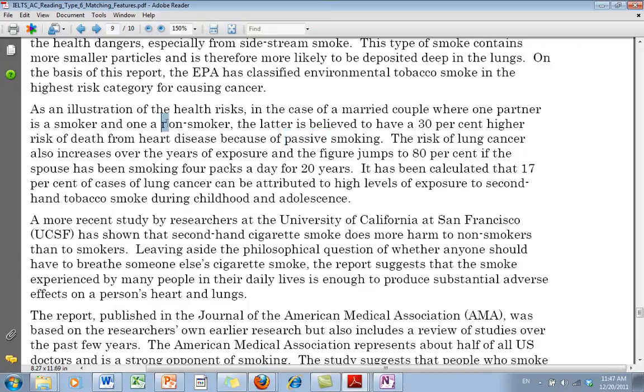So the non-smoker is believed to have a 30% higher risk of death from heart disease because of passive smoking. So this is more information about passive smoking. I see some interesting numbers. I'm going to notice those numbers. Look at that, 20 years, 17%, 30%. These would make good answers.